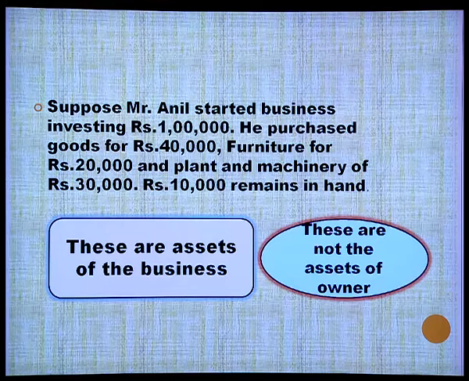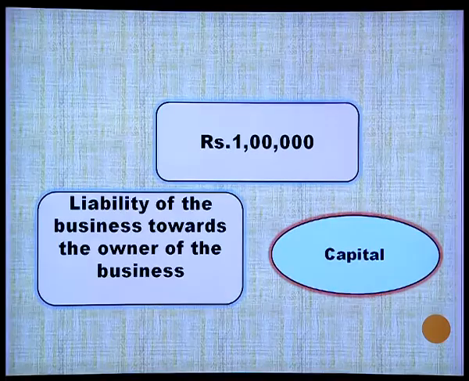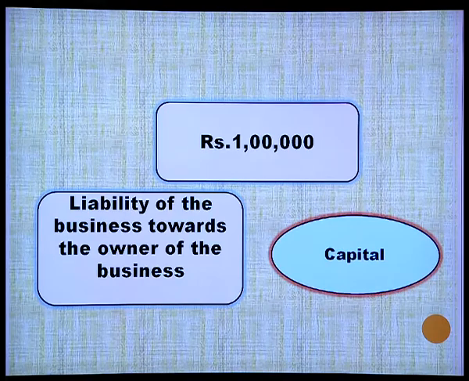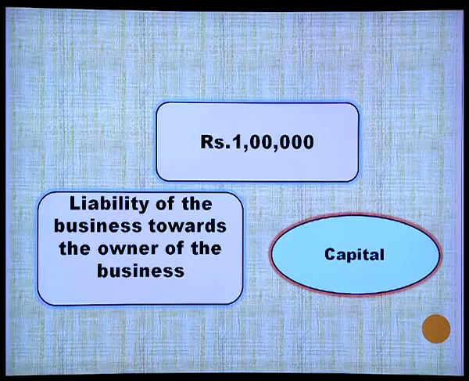These are the assets of the business. These are not the assets of the owner. That is what the business entity concept is emphasizing. So, this 1 lakh which is invested by the owner is the capital. When it is capital, it is a liability of the business towards the owner of the business.